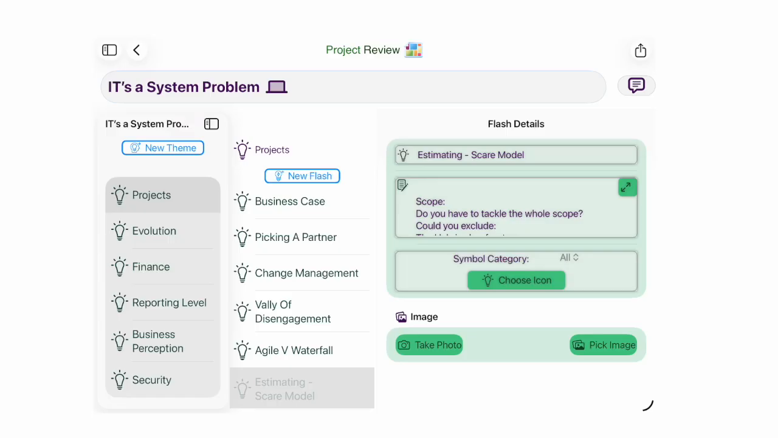Here's how gener8 reflects an idea, and you see on the left hand side you've got your themes, and in each of your themes you've got a selection of flashes, and you can see and edit the flash details on the right. This is an example of thinking about a potential book that I might write.